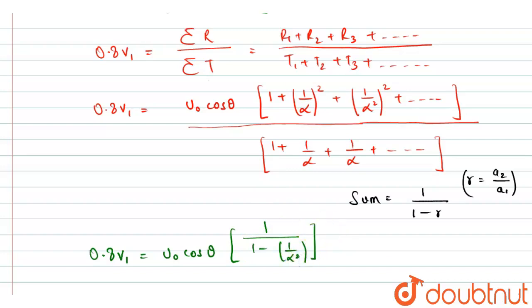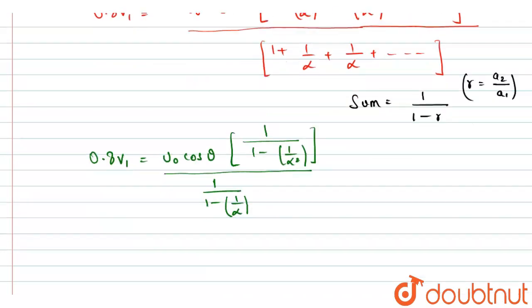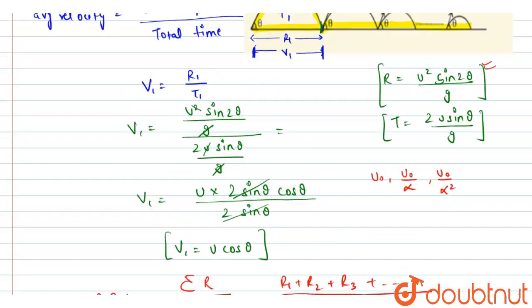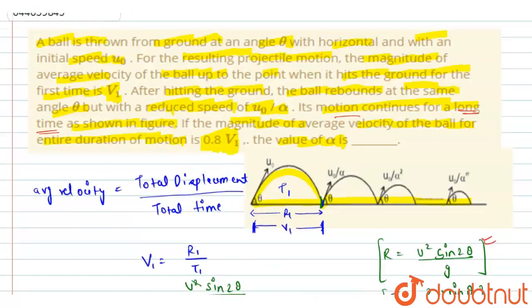And in the denominator we have a common ratio, which gives 1 over 1 minus 1 by alpha.